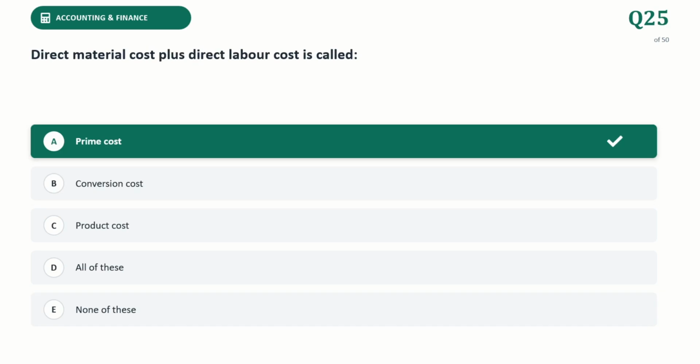Direct material cost plus direct labor cost is called, the correct answer is prime cost. Prime cost is the total of all the direct expenses incurred to manufacture a product. It is calculated by adding the cost of raw material and direct labor together, because businesses use it to set a minimum selling price and measure the production efficiency.